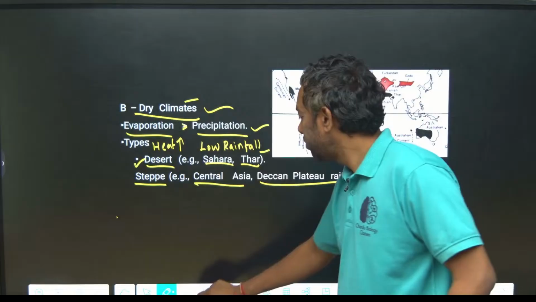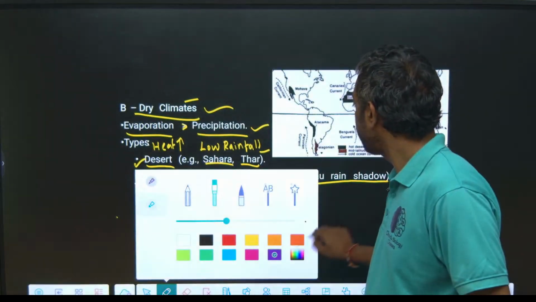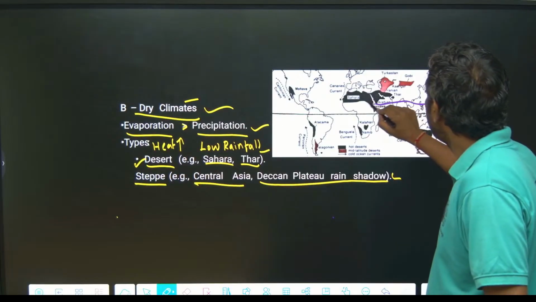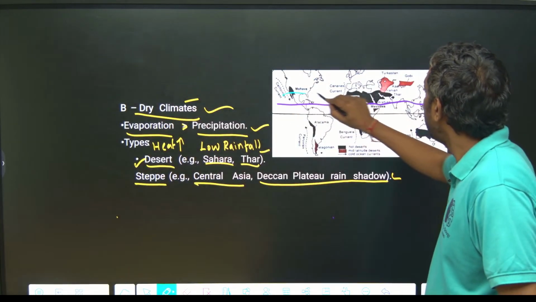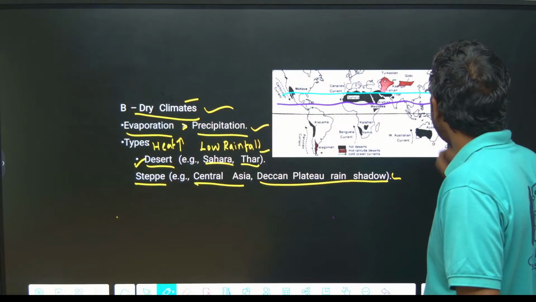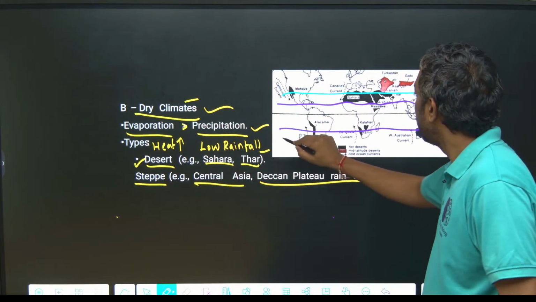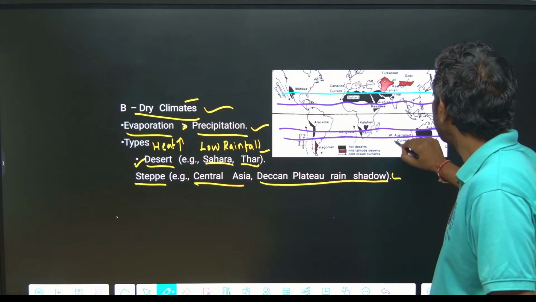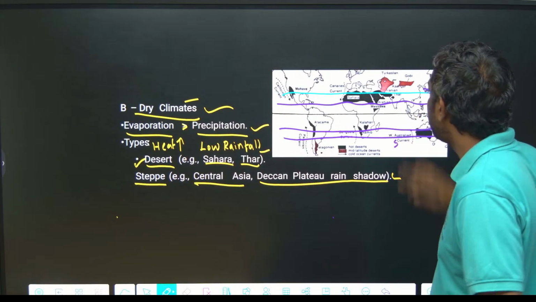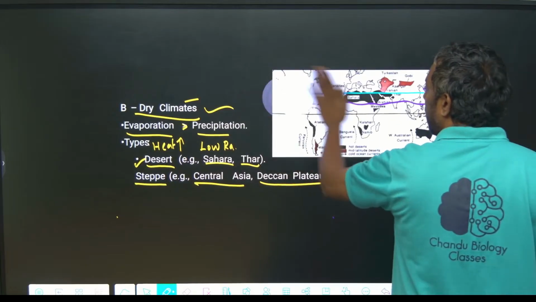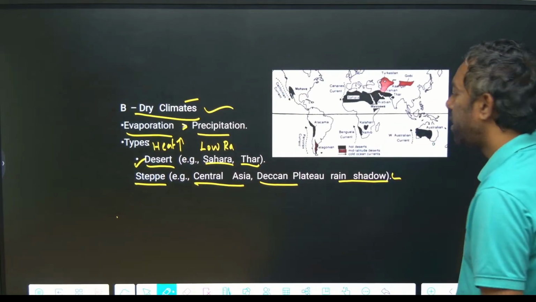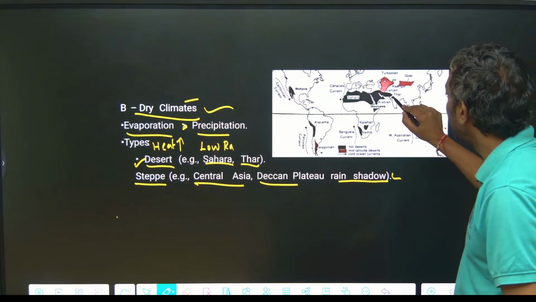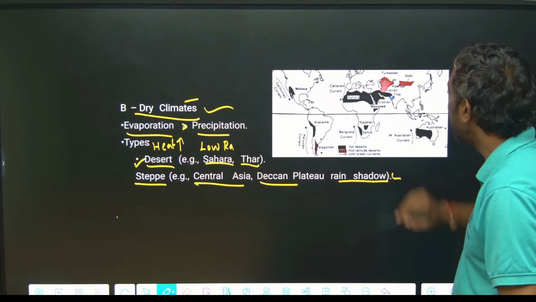Just look here, tropical. This is the tropical area. Of course, there is no temperate. This is also tropical area, only deserts form. This is the south, this is the north. Just see, exactly tropical area only, south side and north side. Deserts are here on the west side of the Asian continent.